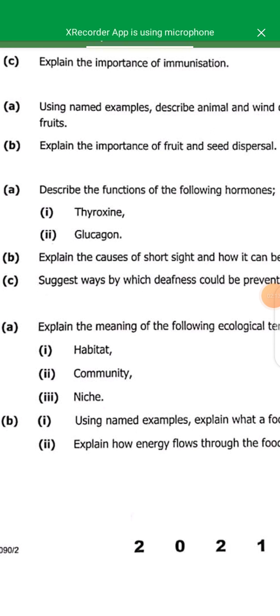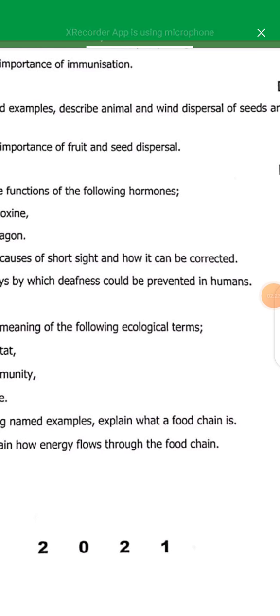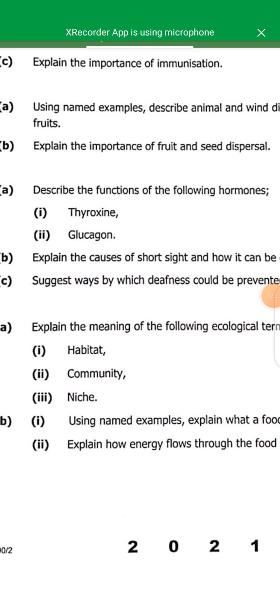Then we have a community. A community is a group of populations found in the same area. A population is a group of organisms of the same species living in the same area, interacting with each other, and living in the same area at the same time. Then we have a species. A species is a group of organisms with similar features that interbreed to produce offspring.